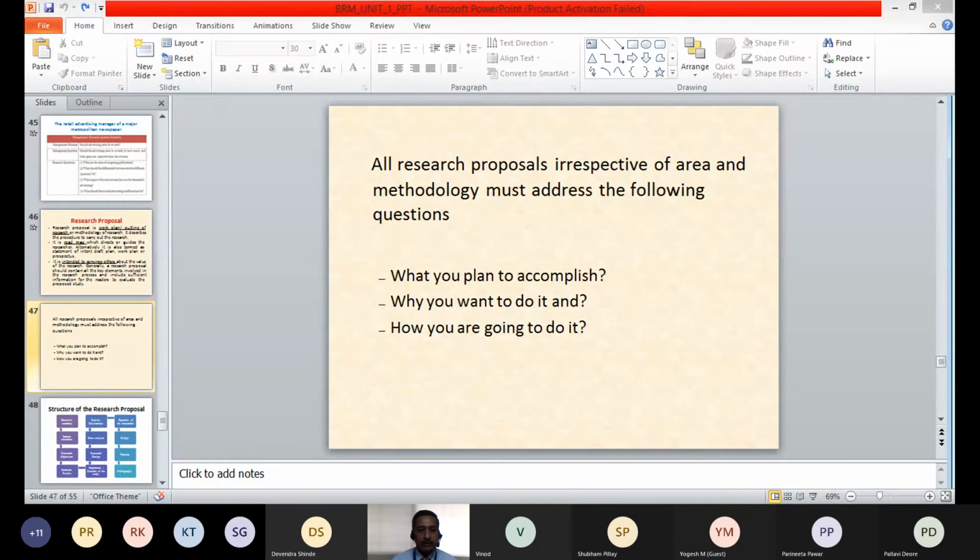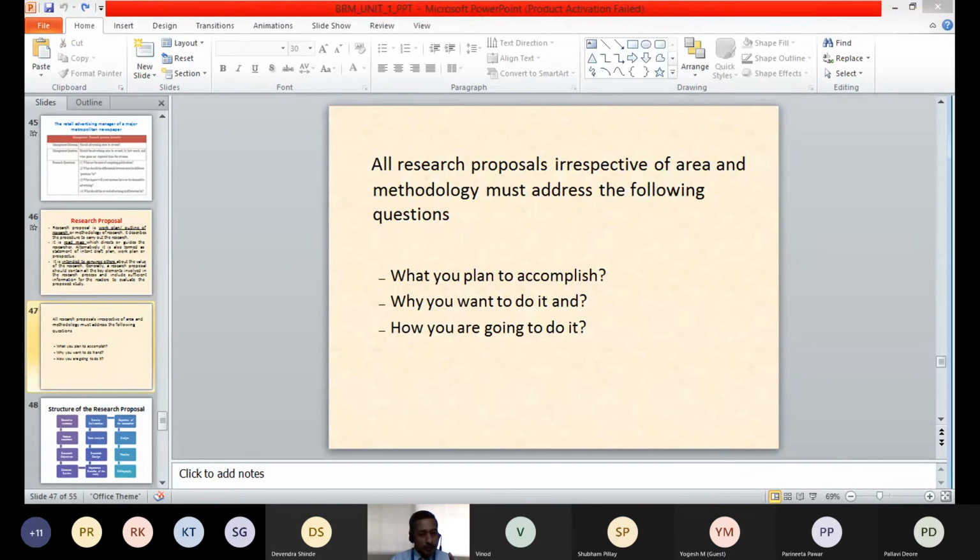The first question they need to address is what you plan to accomplish, what you want to achieve through this research. Second, what you want to do, why you want to do it, and how you are going to do it. So what is the purpose, why you want to do it, and how you are going to do that.